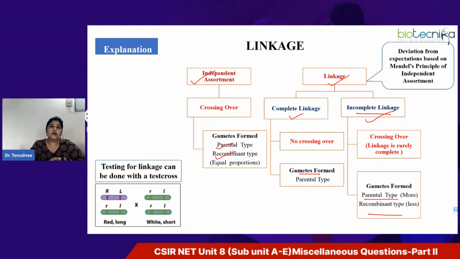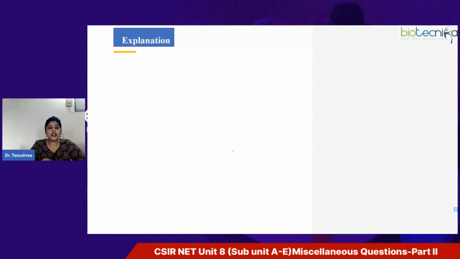So basically, to test for linkage, we perform a test cross, a cross between an F1 or heterozygous parent and a homozygous recessive parent. As mentioned in the question, the genes A and B are linked and are 50 map units apart. In genetic mapping, the distances between genes are calculated based on recombination frequencies.